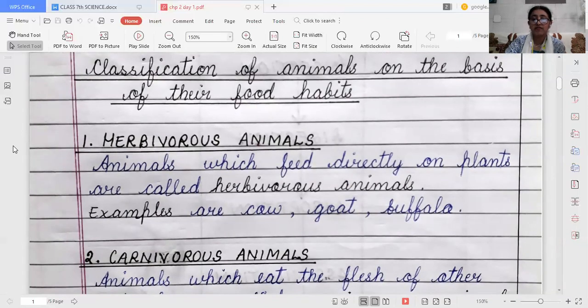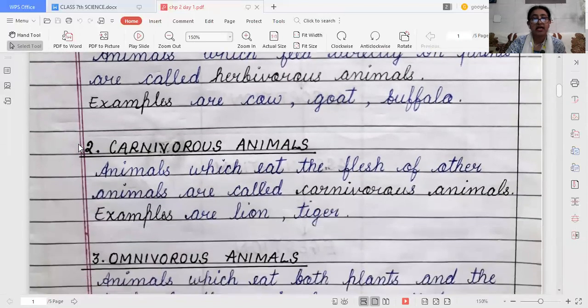The animals which feed directly on plants are called herbivorous animals or herbivores. For example, cow, goat, buffalo, elephant, giraffe, and so on. So many are there. Simply, what are herbivores? The animals which feed directly on green plants. They are called herbivorous animals or herbivores.